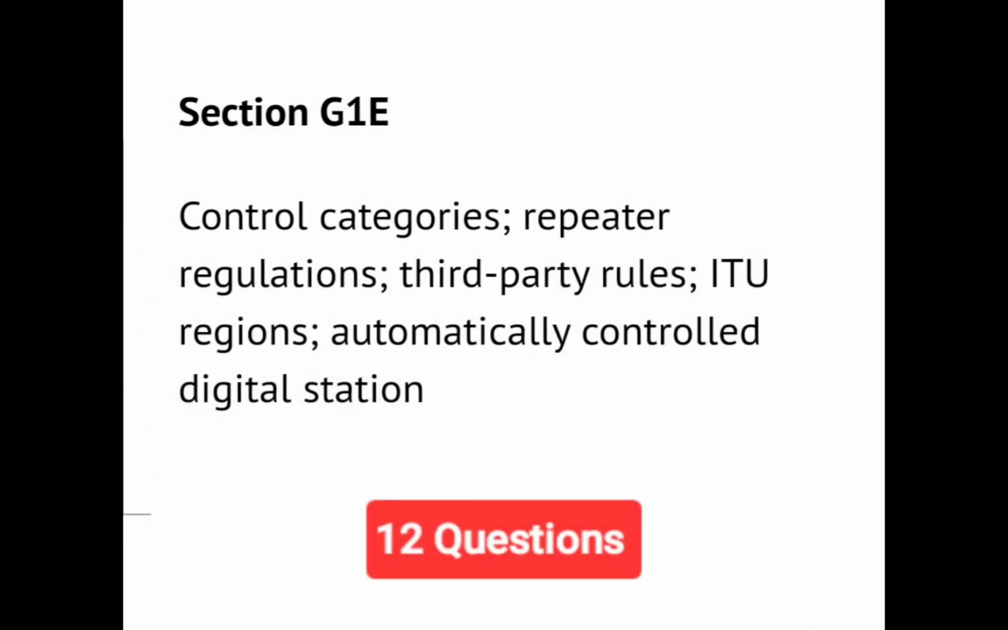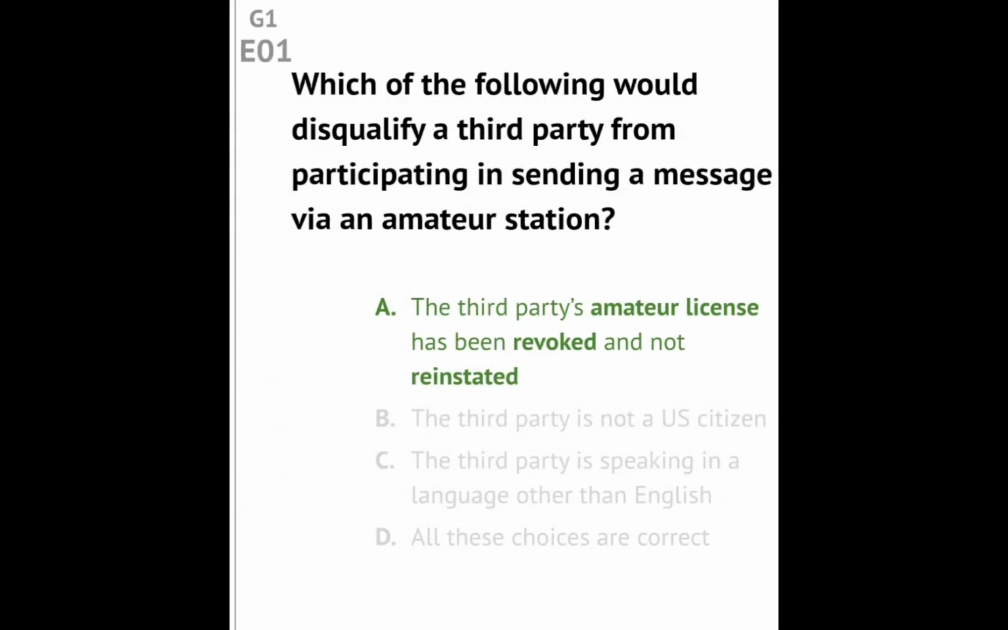Section G1E. Control categories, repeater regulations, third-party rules, ITU regions, automatically controlled digital station. Question G1E01. Which of the following would disqualify a third party from participating in sending a message via an amateur station? Answer: the third party's amateur license has been revoked and not reinstated.